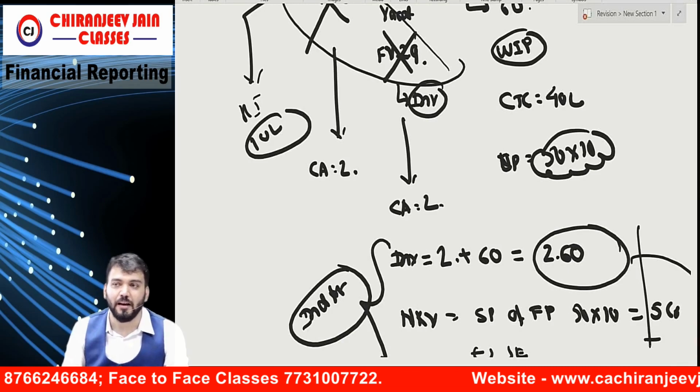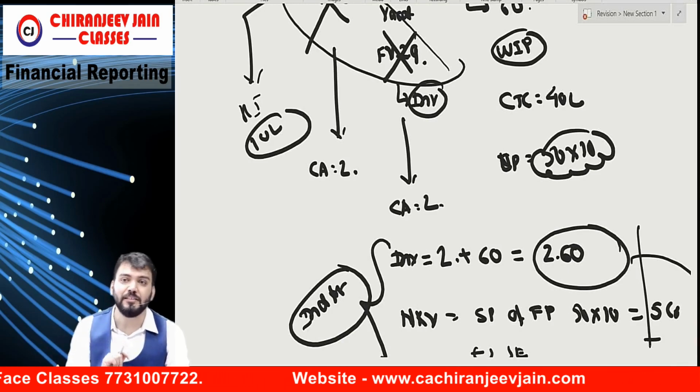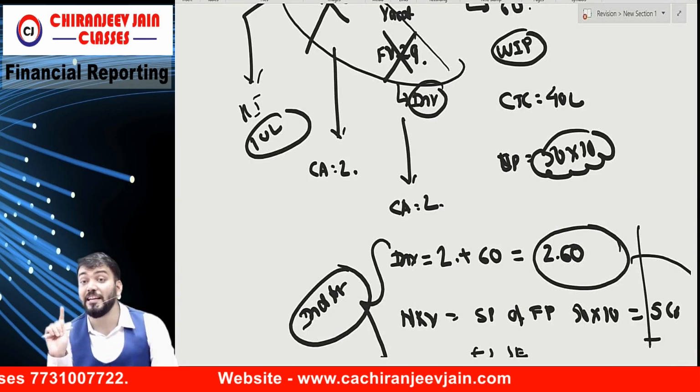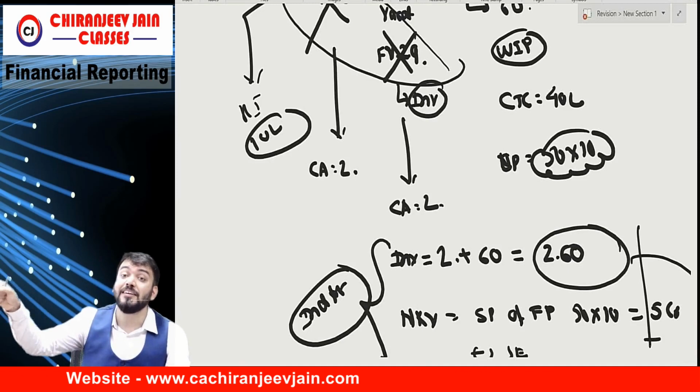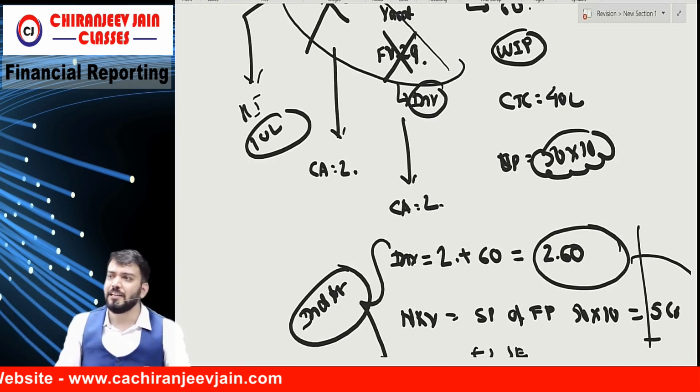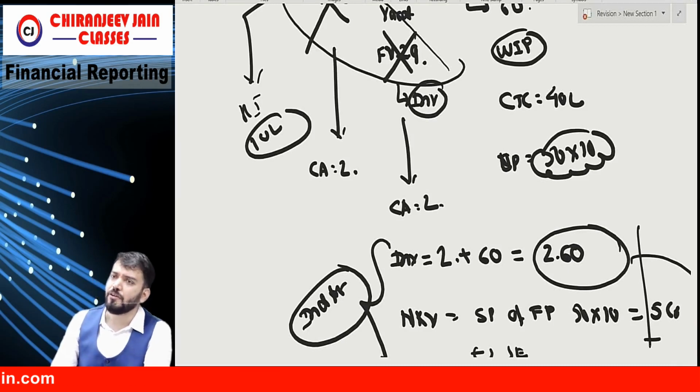Conditions need to be satisfied. Now, the question is silent, so it will be operating lease, because the question has not said anything about risk and rewards being transferred. If risk and rewards are transferred, then it becomes finance lease. Can I say 5 years can also be long term? 10 years can also be long term? 15 years can also be long term?